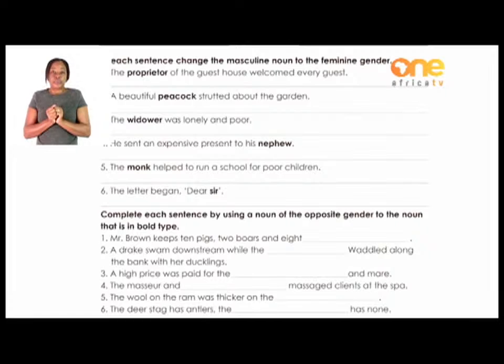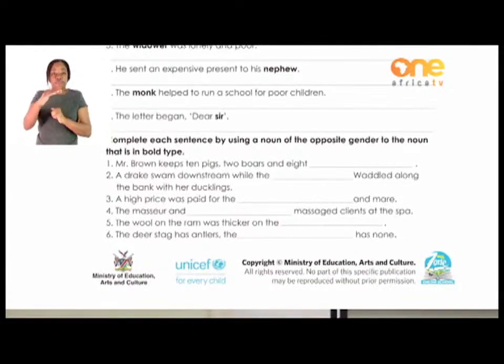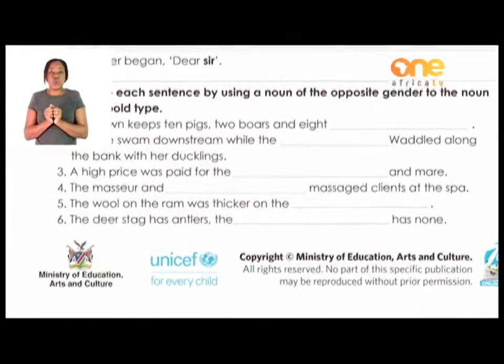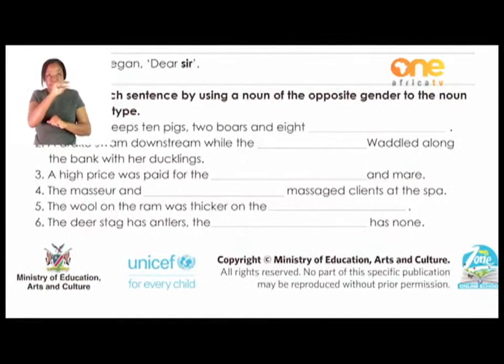Okay, so we continue with the third exercise. Now we are going to change as well. We are going to complete the sentences by using a noun of the opposite gender to the noun that is in bold type. So we have the same exercise there. I just want you to change all the words which are in bold to the opposite gender.